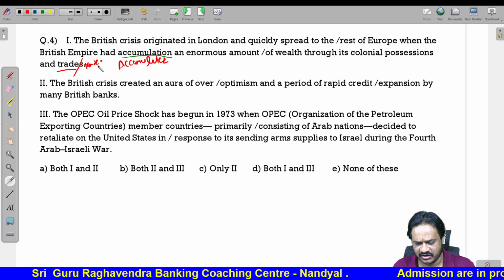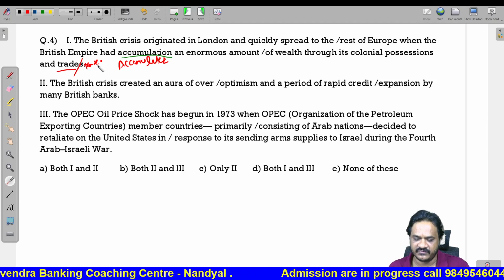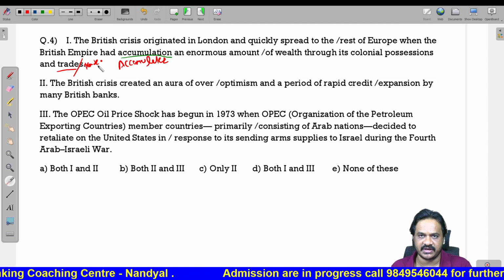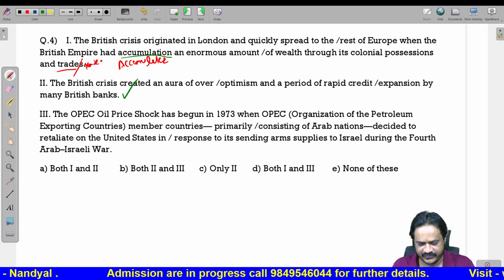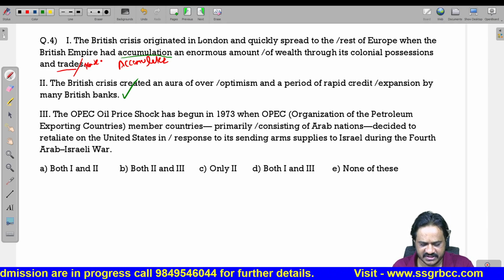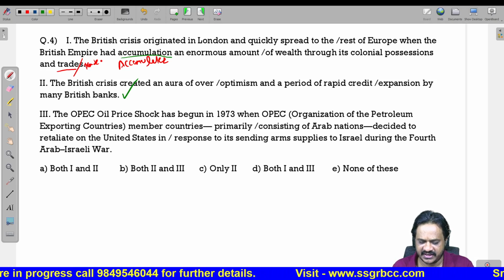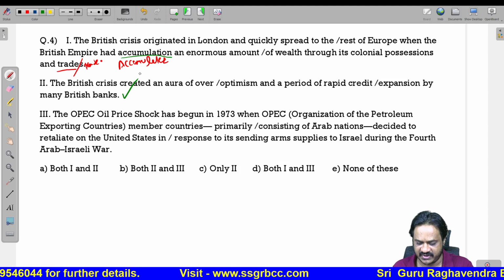Next, the British crisis created an aura of over optimism and a period of rapid credit expansion by many British banks. So this is exactly correct. No grammatical error.